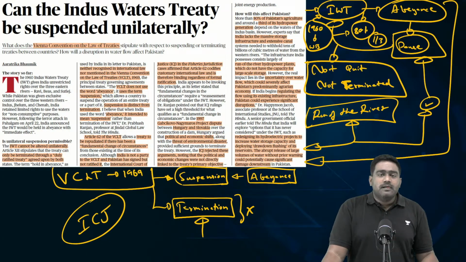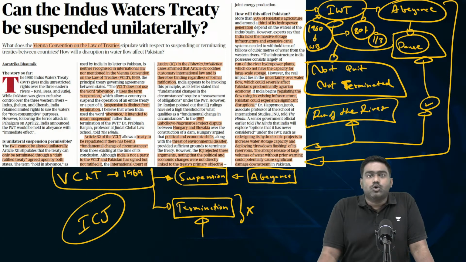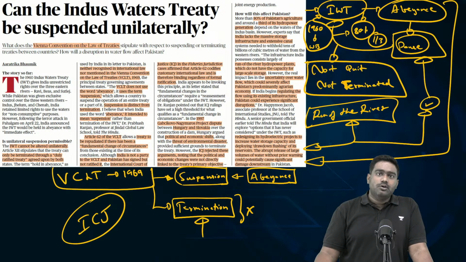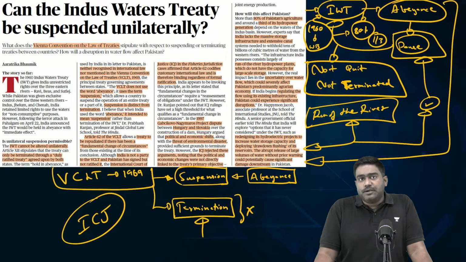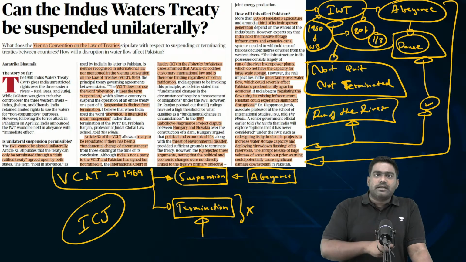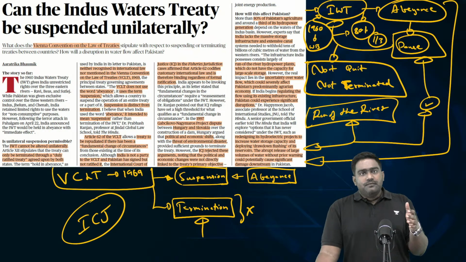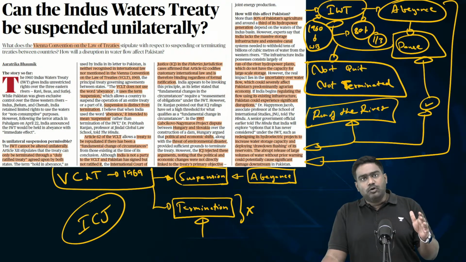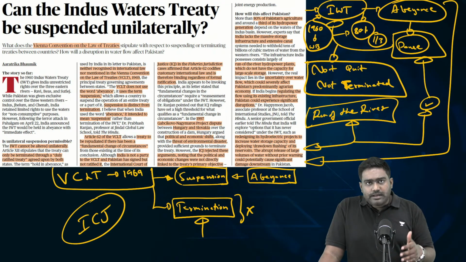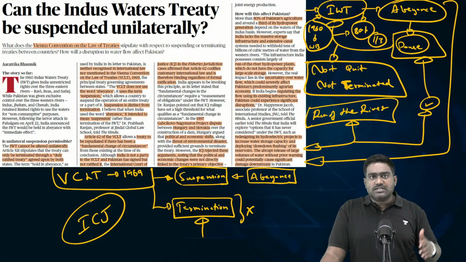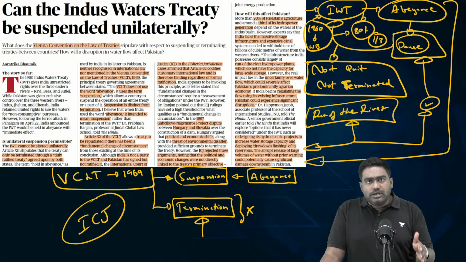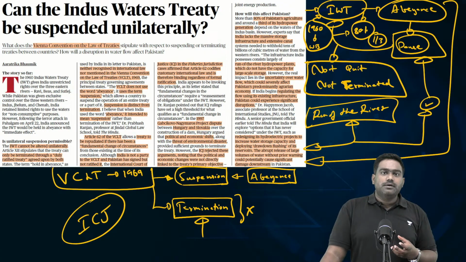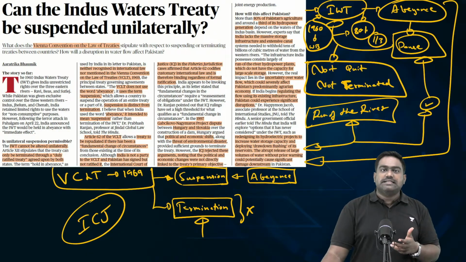This reminds me of a similar water dispute between Hungary and Slovakia in 1997 over a water sharing and hydropower arrangement. Hungary had filed a case against Slovakia at the ICJ, but the ICJ dismissed this argument. Hungary had argued that because of political, economic and environmental concerns, they would no longer be able to follow the terms of the treaty, so they wanted to quit the treaty. When Hungary raised this matter on political and economic grounds, the ICJ dismissed the argument, saying that political and economic grounds are subjective. That doesn't constitute a fundamental change in the circumstances.